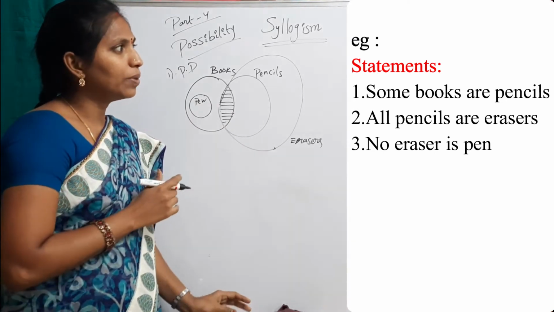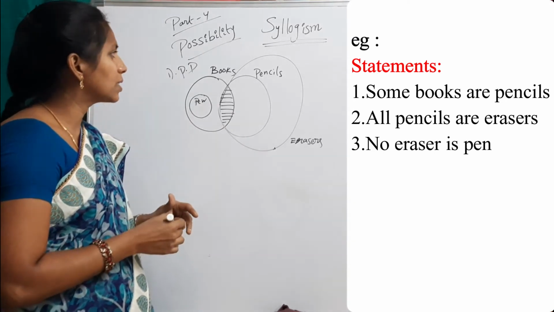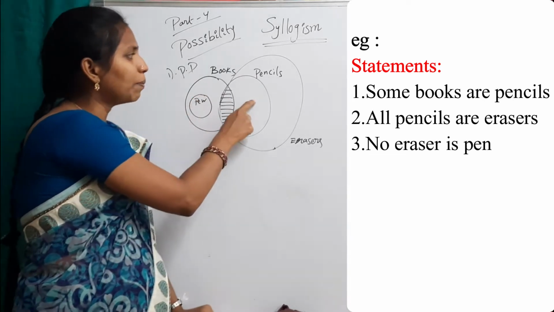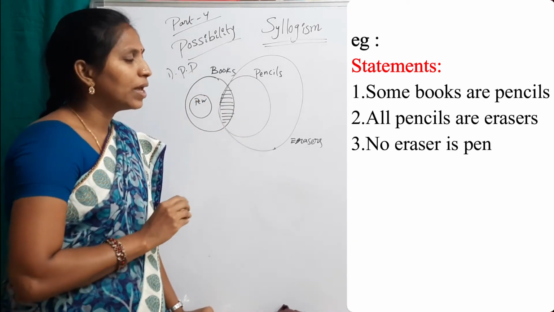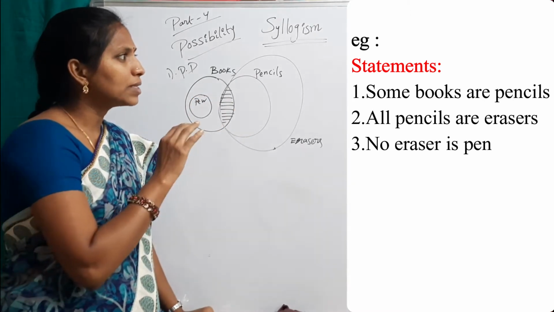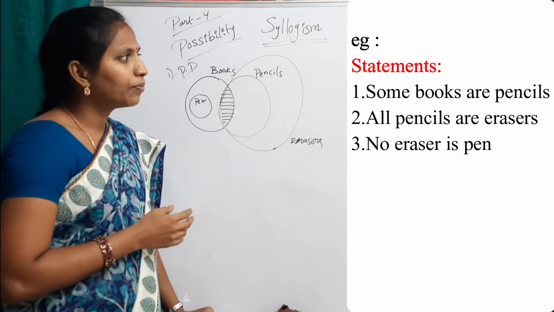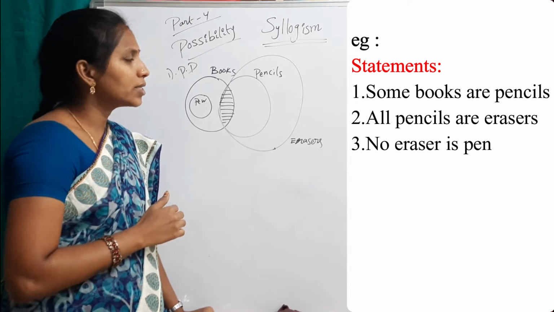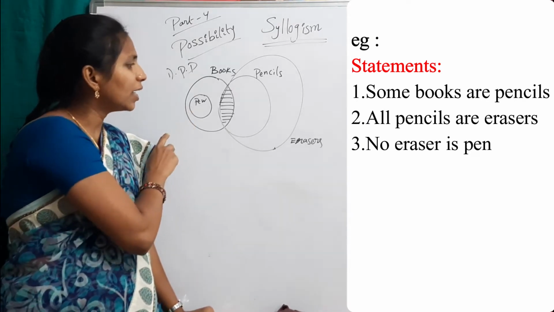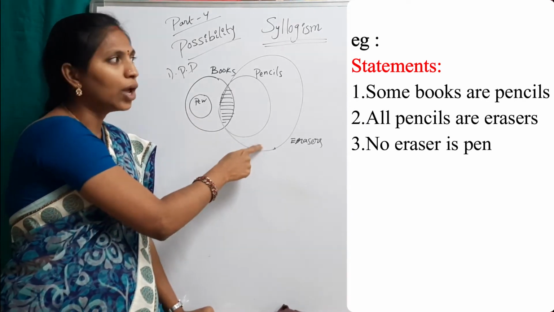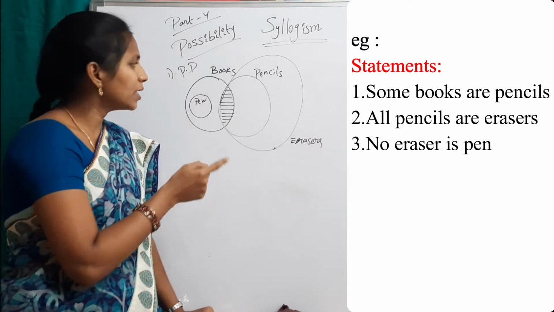Again read the statements. Some books are pencils. Yes, correct. Second statement, all pencils are erasers. Yes. And third, no eraser is pen. Is there any connection between pen and eraser? No eraser is pen.